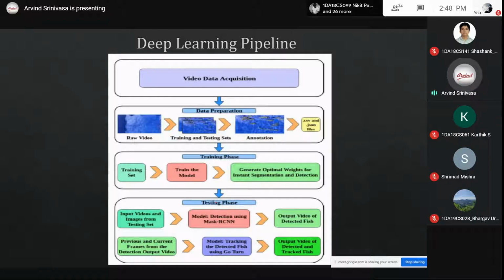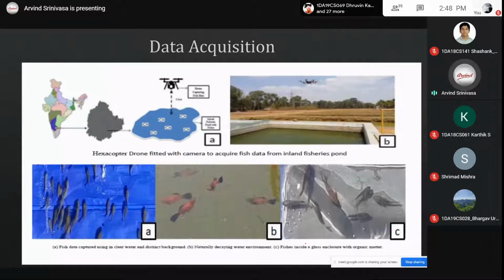Then in the testing phase, we took the image of the test set, ran Mask RCNN detection and output the mask of the fish. Then from the previous and current frame detections, we tracked the fish, and this fish tracking is being shown.